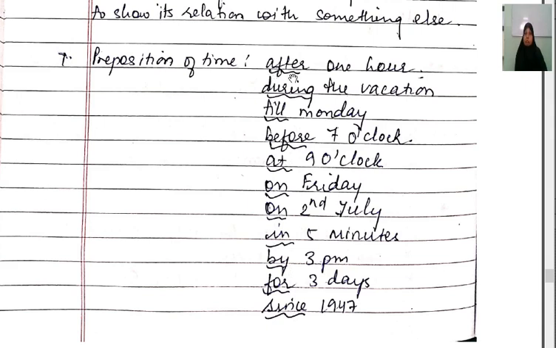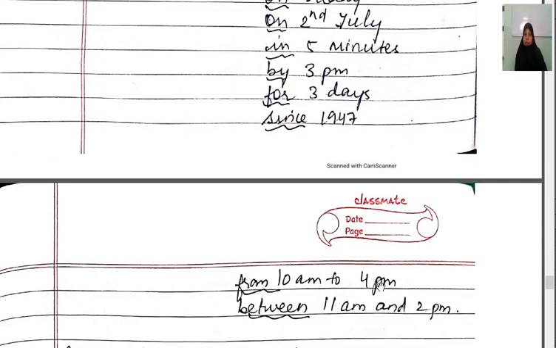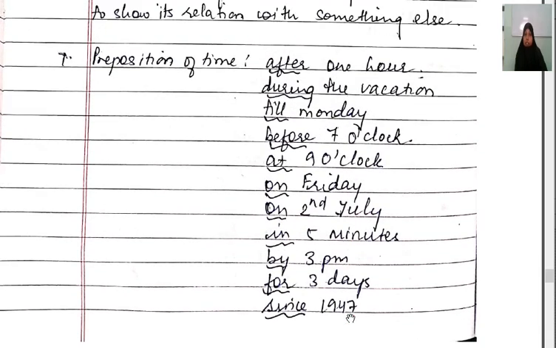indicate time. Like after an hour, during the vacation, till Monday, before 7 o'clock, at 9 o'clock, on Friday, on 2nd July, in 5 minutes, by 3 p.m., for 3 days, since 1947, from 10 a.m. to 4 p.m., between 11 a.m. and 2 p.m. So all the words which I have underlined are known as what? Prepositions of time. They indicate time, that you have to keep in mind. You have to revise it.